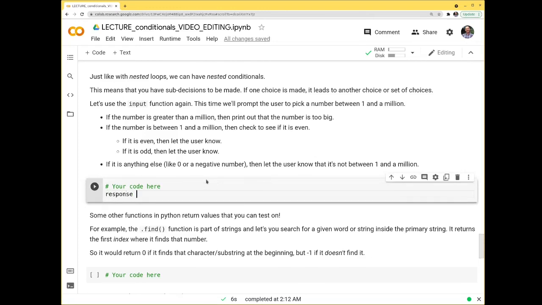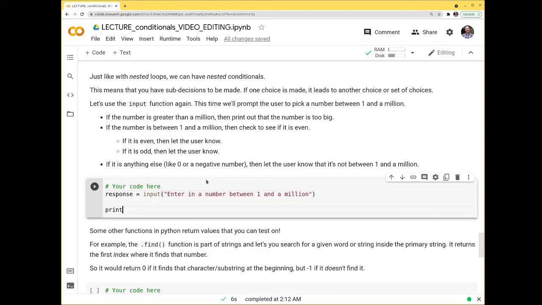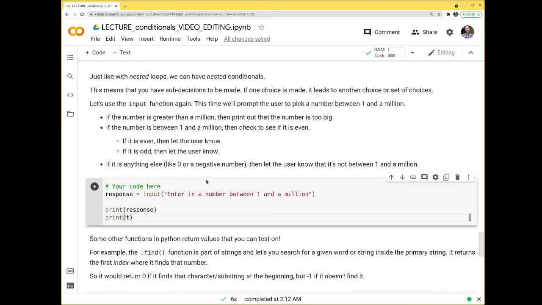Response equals, and then we'll have the input. And now in here, we could do enter in a number between 1 and 1,000,000. We'll print response, and then I'm going to print the type of that response is.